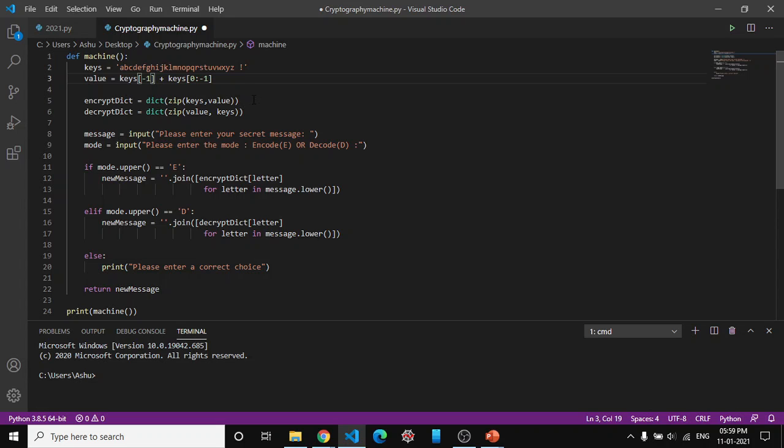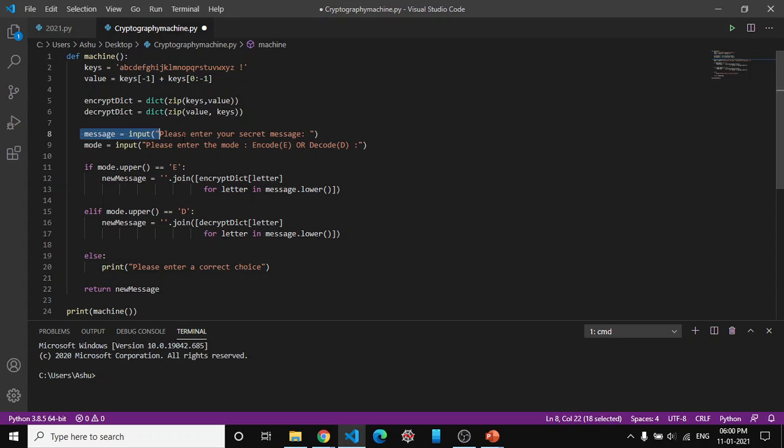Now, below that there is an encryption machine. Here we used the zip function, which is a dictionary. Zip actually, sir, generates the iterables, and the arguments are keys and values. Same goes for the decryption machine, and the arguments are vice versa, values and keys. Now, below that there is a humble message.